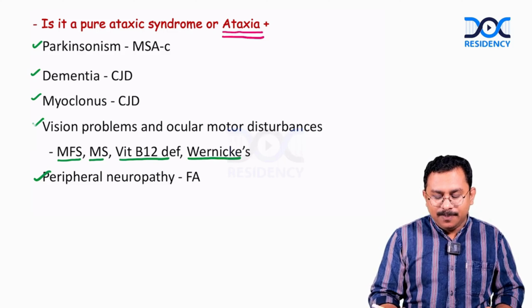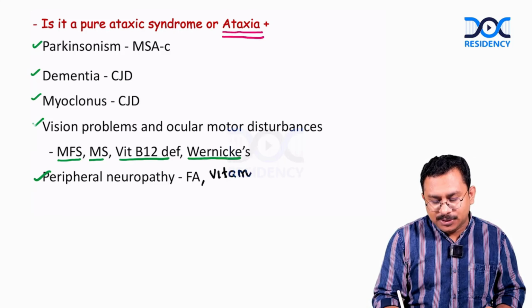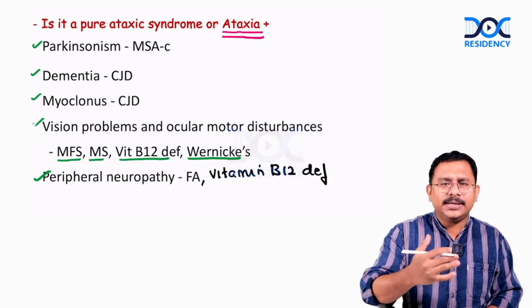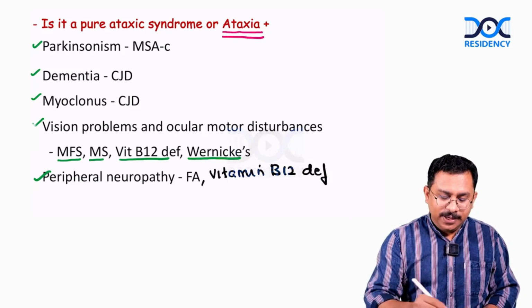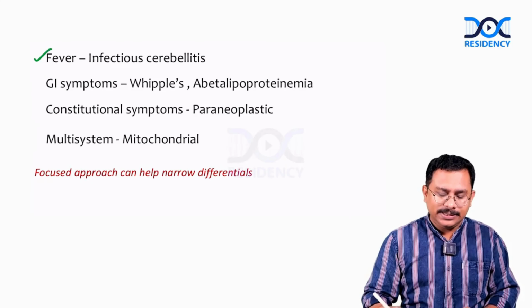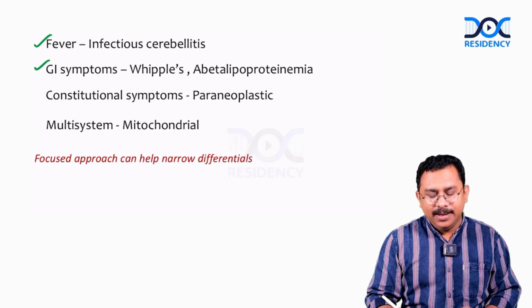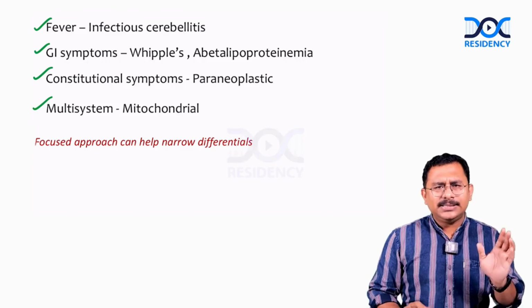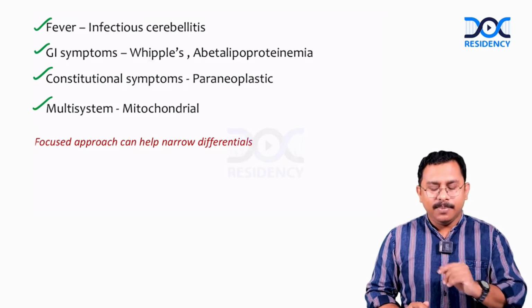Peripheral neuropathy can be a part of Friedreich's ataxia. Even vitamin B12 deficiency can produce peripheral neuropathy, because it can produce subacute combined degeneration, and this also can produce peripheral neuropathy. Now, if there is fever, think of infectious cerebellitis like chickenpox. GI symptoms, think of Whipple's as well as abetalipoproteinemia. Constitutional symptoms may be paraneoplastic, and multi-system affection, ocular, ear, combined with ataxia, think of mitochondrial disorders.